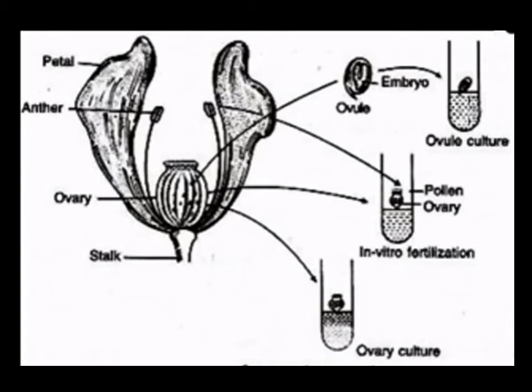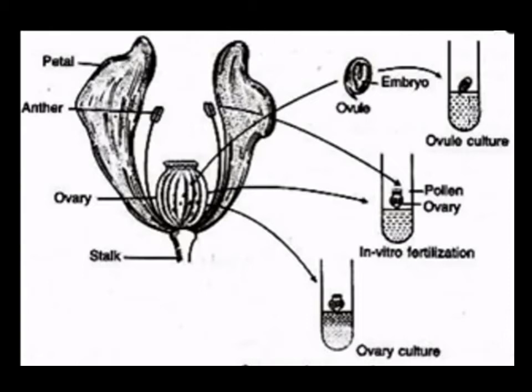In tissue culture conditions, you can go for ovule culture, ovary culture, in vitro pollination or in vitro fertilization. In nature, what happens? Pollination occurs naturally by wind or by insects, or self-pollination happens.